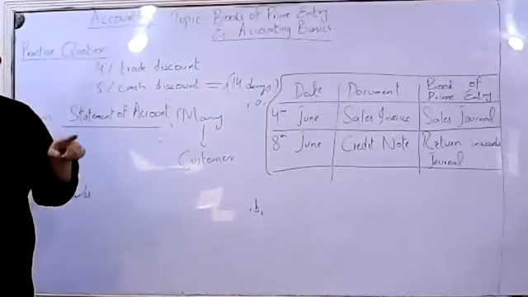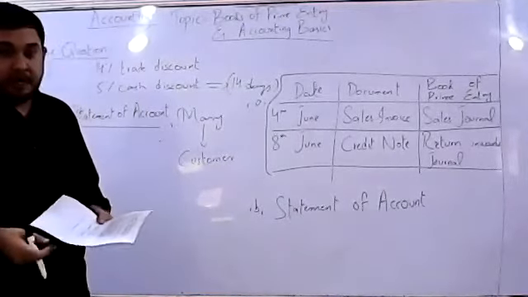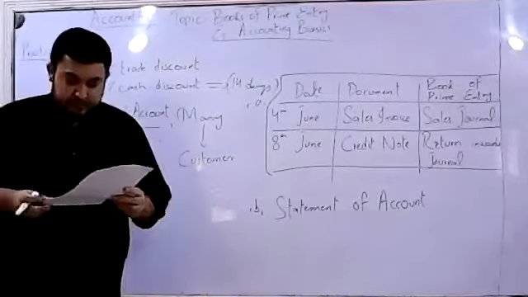And for this purpose, a statement of account is prepared and sent by the supplier to the customer. So the answer to the B part is statement of account. It is a document sent by the supplier to the customer, which contains the details of all the transactions or all the monetary value of the goods and services exchanged between the two parties. I hope it's clear to everyone.